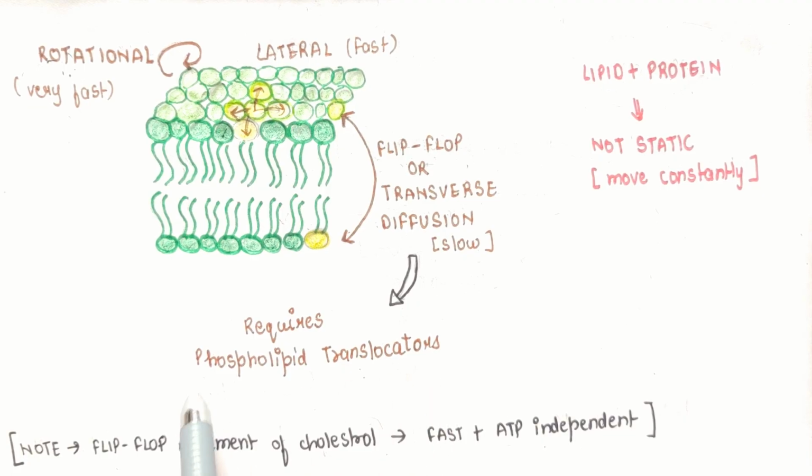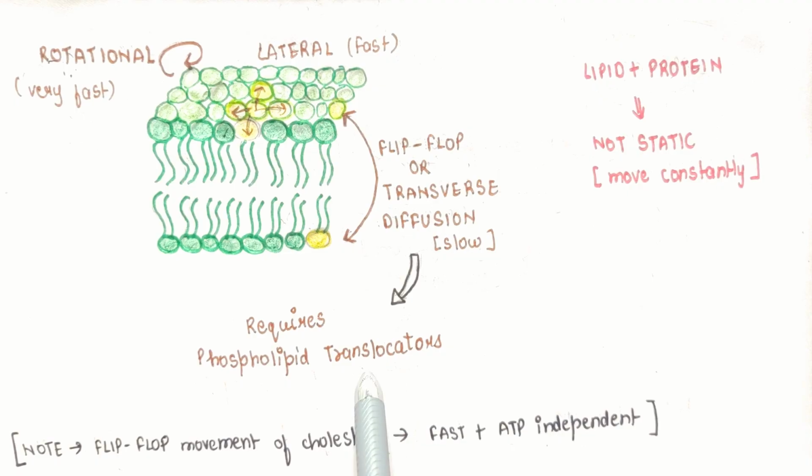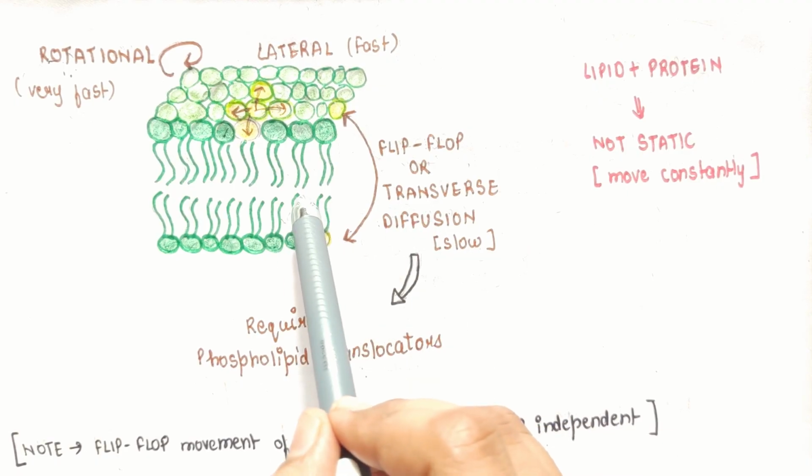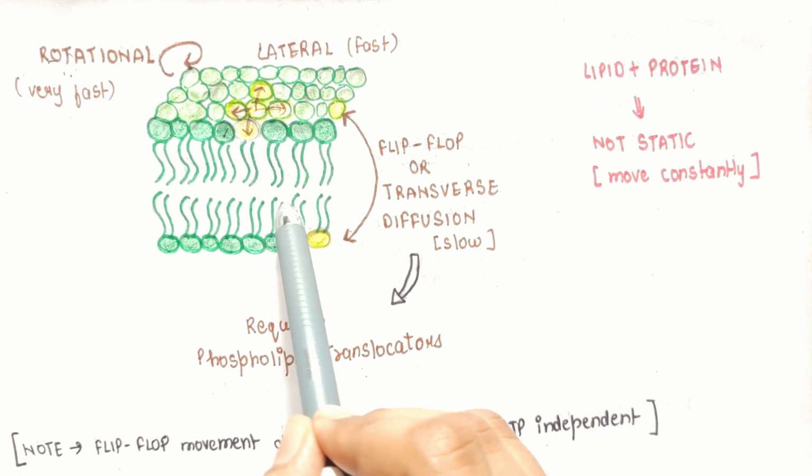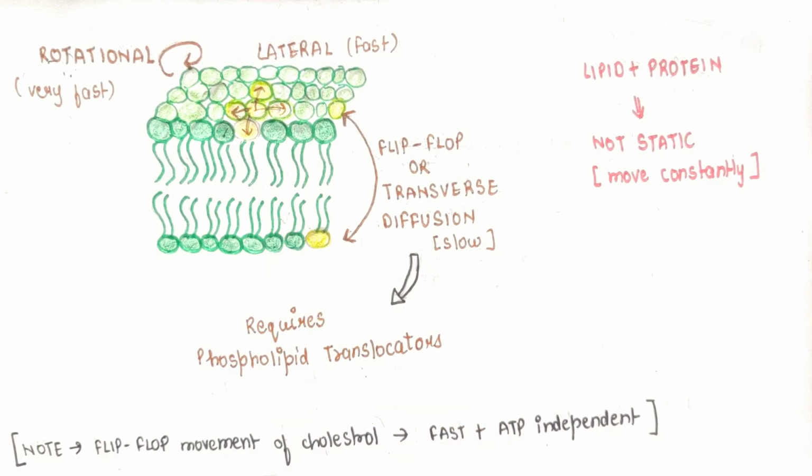And before going through this, note that the cholesterol molecule, which is found between these lipid molecules, also undergoes flip-flop movement, but its flip-flop movement is generally fast and ATP independent. Why?